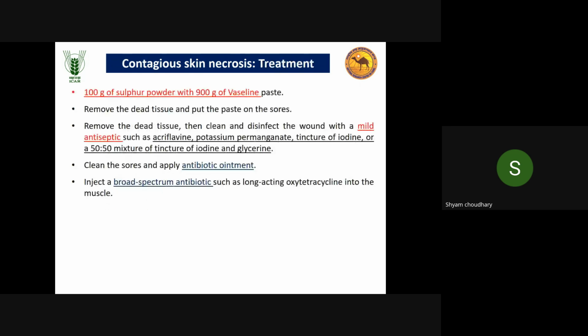Treatment: 100 grams of sulfur powder with 900 grams of Vaseline paste is used. First we remove dead tissues and put the paste on the sore. Antiseptic can be used as a local application on the lesion. Antibiotic ointment and broad spectrum antibiotics like long acting oxytetracycline are effective.